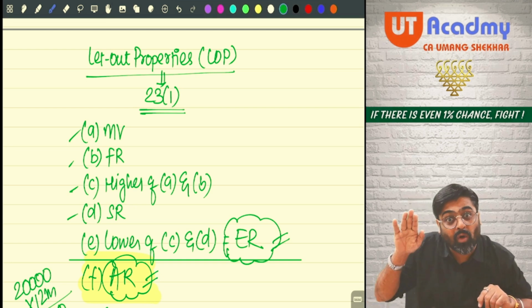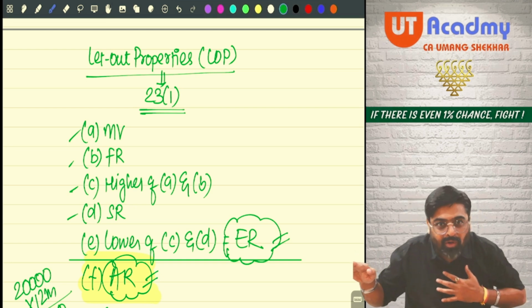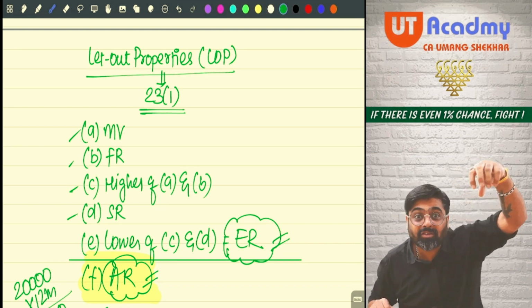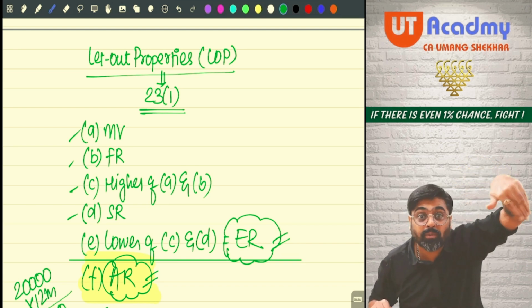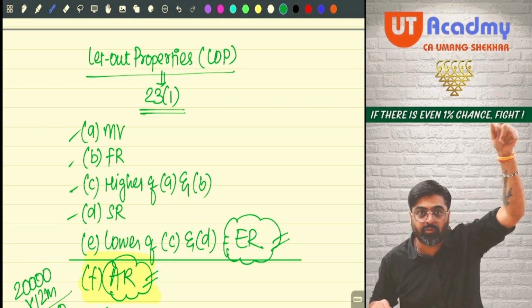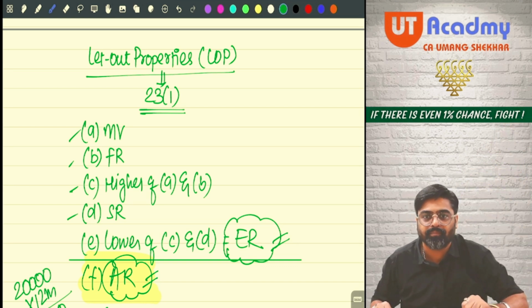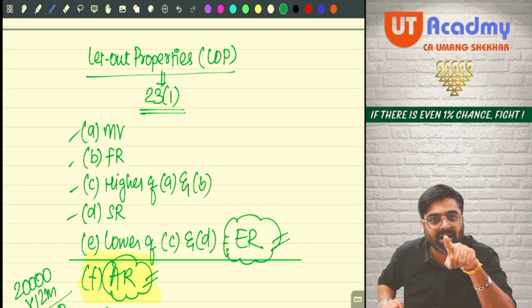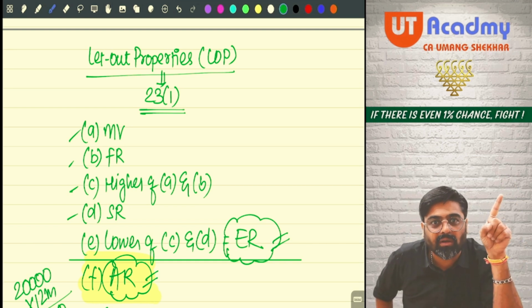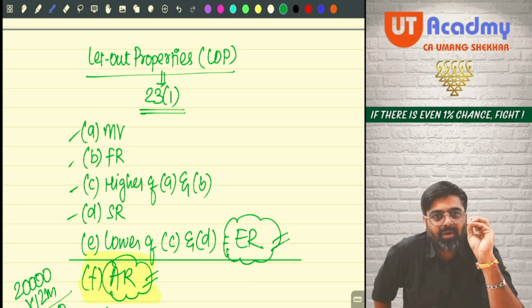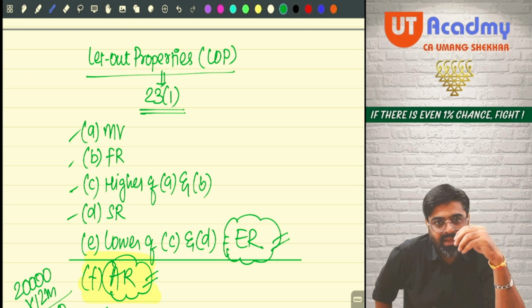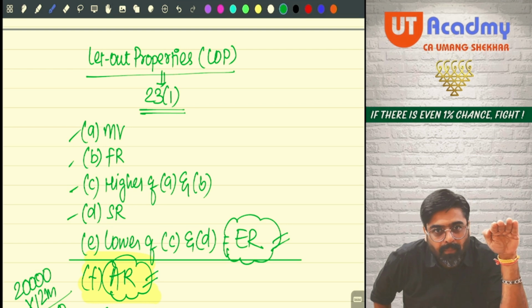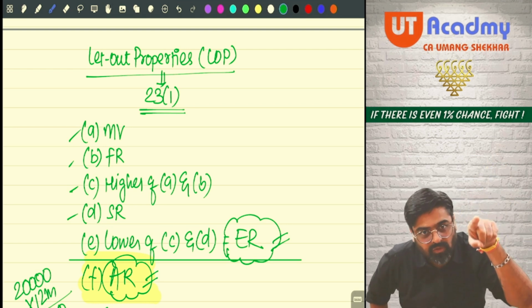So before relying on your actual rent, we will go and check the municipal value of your property. Municipal value is the annual benefit value of your property according to the municipality, on which they charge municipal tax. For charging their municipal tax, they will not calculate a value which is biased or wrong. They follow proper procedures to calculate their municipal value.